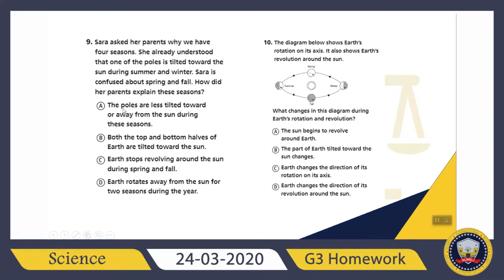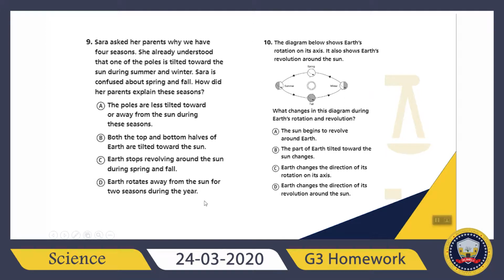It says the poles are less tilted toward or away from the sun during these seasons. Both the top and bottom halves of Earth are tilted toward the sun. Earth stops revolving around the sun during spring and fall. Earth rotates away from the sun for 2 seasons during the year.